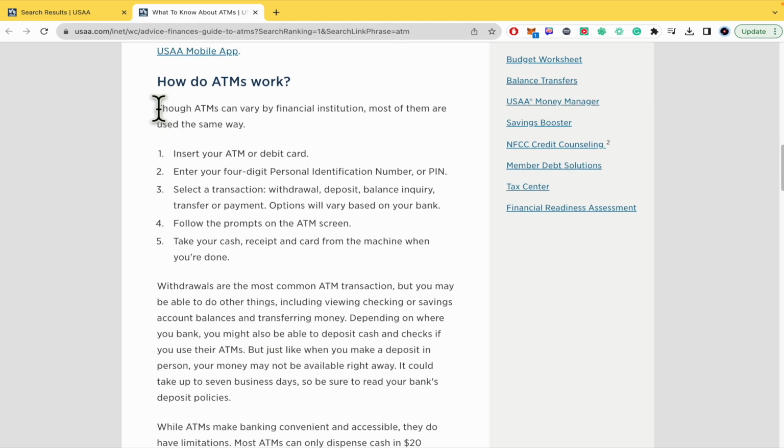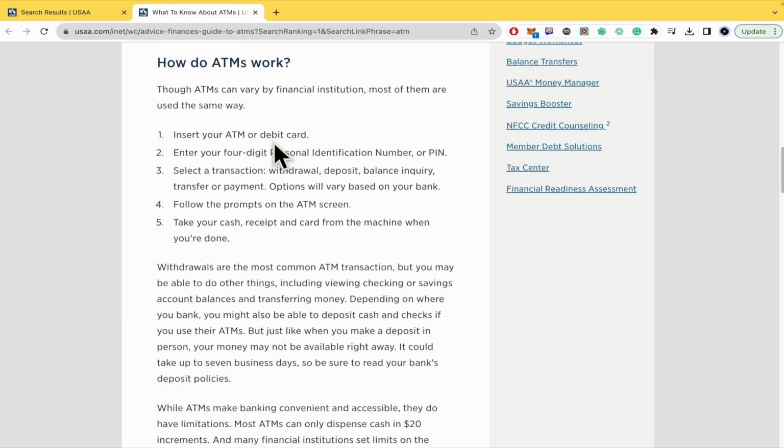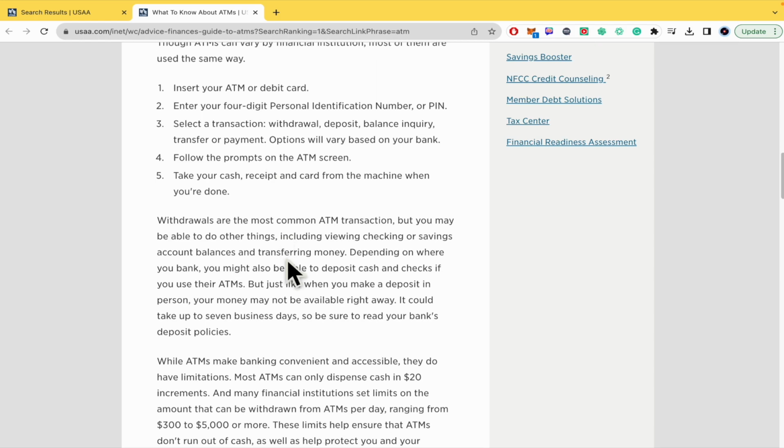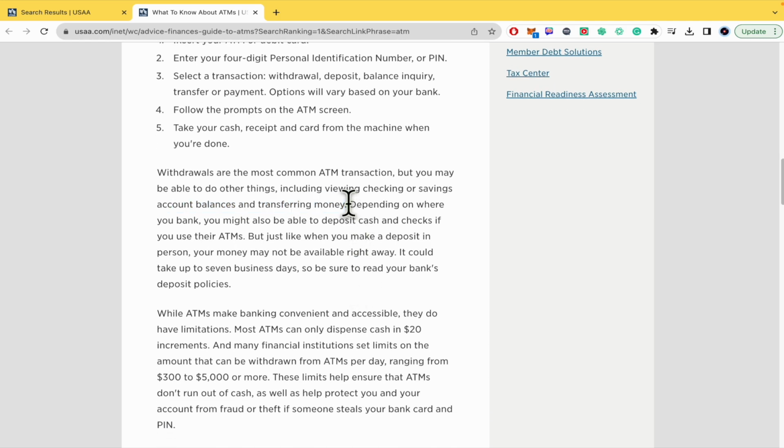So how do ATMs work? Obviously, there is where you are going to be able to withdraw some money. You can also do some other things, like viewing your checking or savings account balances and transferring money. And this is really important: depending on where you bank, you might also be able to deposit cash and checks if you use their ATMs.